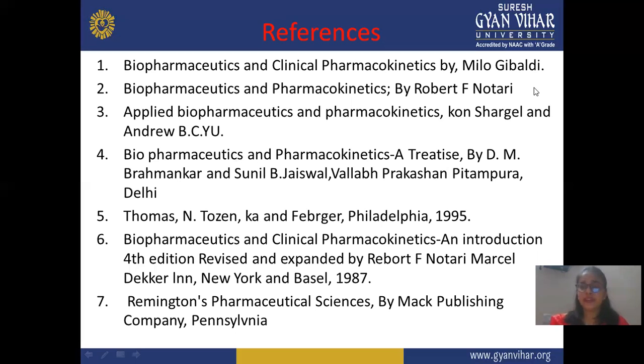Majorly all topics are covered and the content is good, but side by side you should also use other books. Next is Thomas Rowland, Philadelphia, 1995, and Biopharmaceutics and Clinical Pharmacokinetics: An Introduction, 4th edition, revised and expanded, by Robert F. Notari, Marcel Dekker, New York, 1987. And the last one is Remington's Pharmaceutical Sciences, also a good book, by Mack Publishing Company, Pennsylvania. All these books are good and sufficient for biopharmaceutics. If you require more, you can also use other books or watch videos.